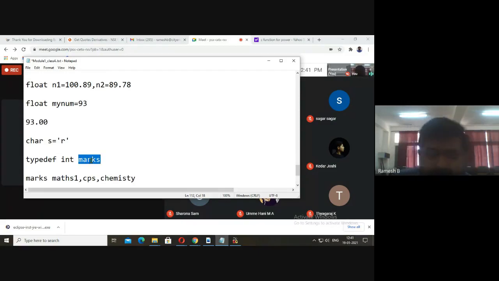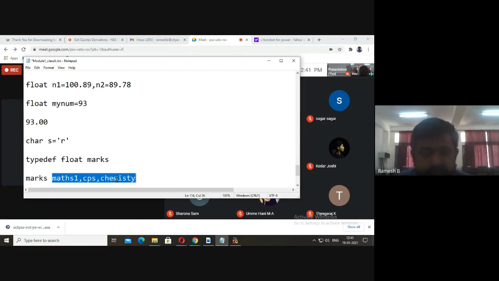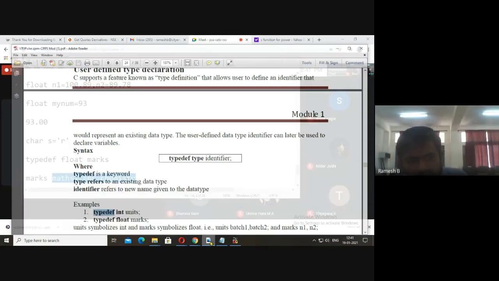Wherever marks is there, if its data type needs to be defined in our own way, we can use typedef. Say we want this one to be float, we can write float. While declaration, no need of using float again. Just we can write marks, maths 1, CPS, and chemistry, like this. That's about the typedef.